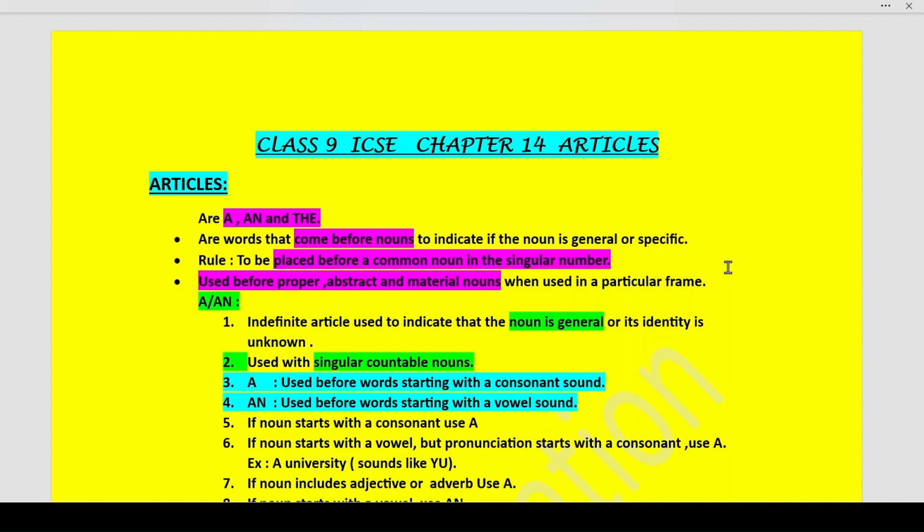Now, we use articles before proper nouns, abstract nouns, and material nouns when used in a particular frame. Now, you all know what proper nouns are. Now, what are abstract nouns, students? An abstract noun is the name of a quality or a feeling or a state or an action or an idea which we can only perceive but we can't touch or see.